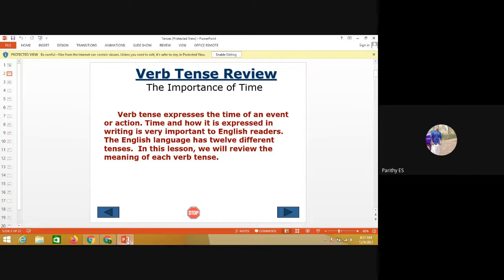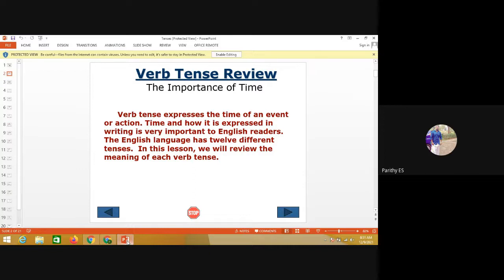So now we are going to see the examples for each and every one, for simple past, simple future, and simple present. These examples will be very useful to understand how to write the tenses. For simple present, we use I write, we write. For simple past, we use the V2 form.